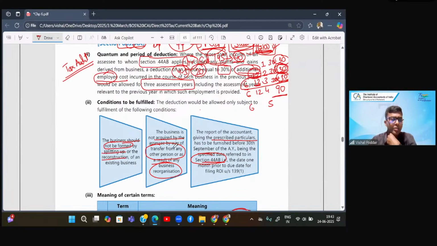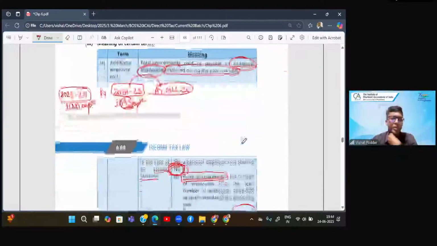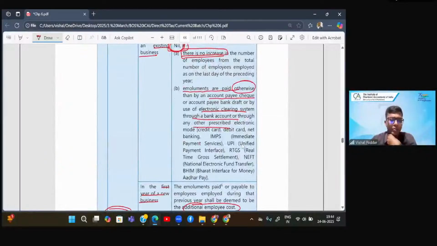So both these conditions are hinting to the same point that it should be a new business. And third, since this section is applicable only to assessees who are liable for tax audit, in the tax audit report they should get the details relating to this section filled in by their accountant. Accountant means the chartered accountant who does the tax audit. Fine.